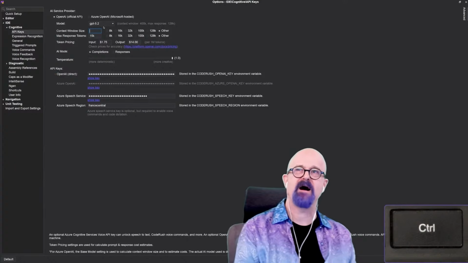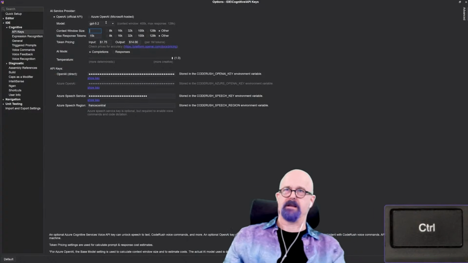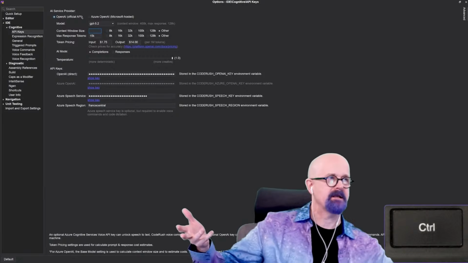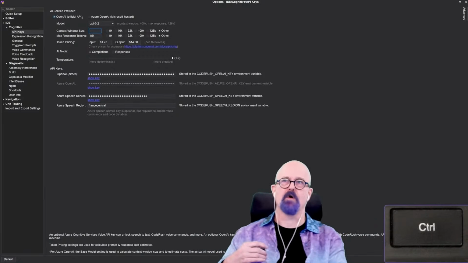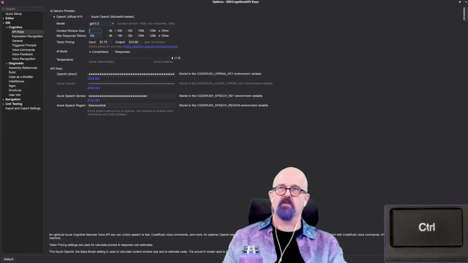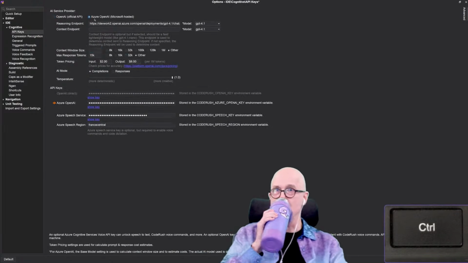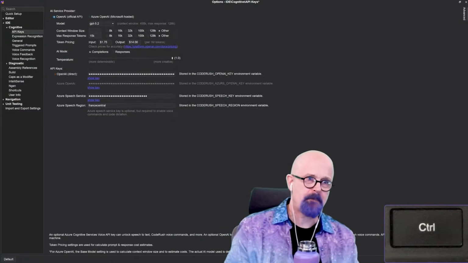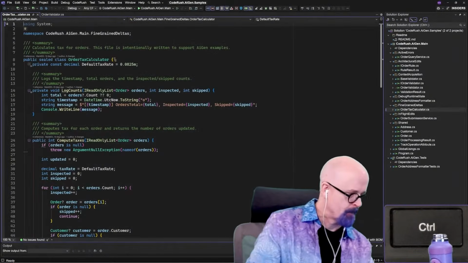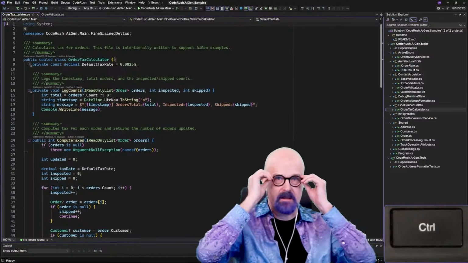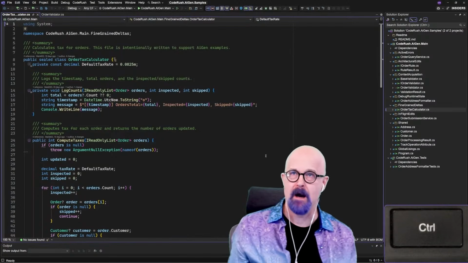I'm using GPT 5.2 is the model I'm using right here. Okay. And in terms of what you can connect it to, you can connect it to OpenAI. It requires an API key. Or Azure OpenAI, either one. And you can set up your model on either one of these two right here. So you can select your models there from the list. You basically have all the available models that are there.